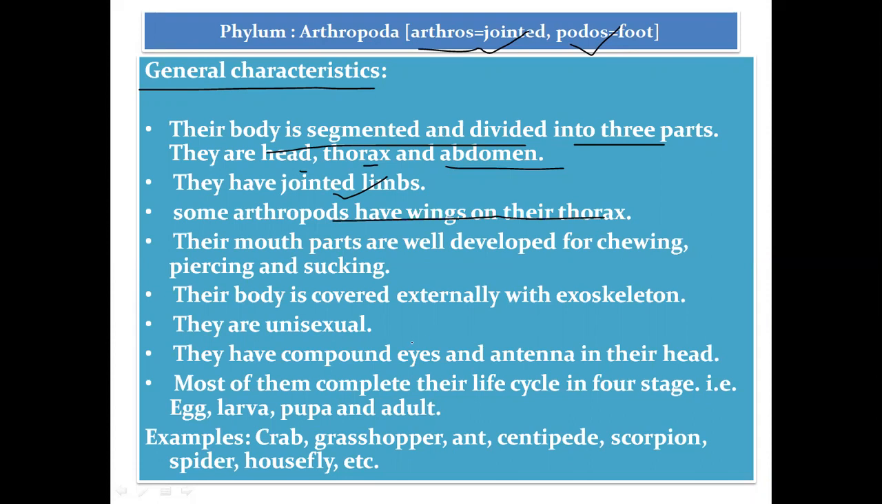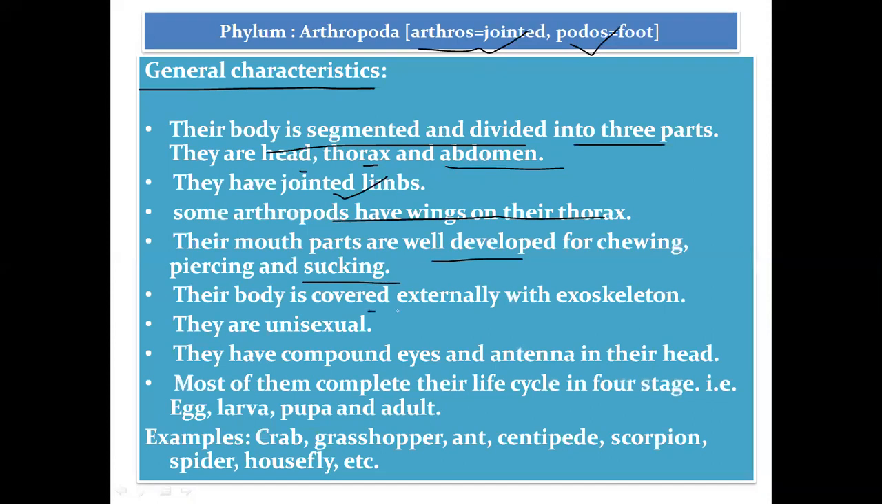Their mouth parts are well developed for chewing, piercing, and sucking. Piercing means making a hole. Their mouth parts are well developed for chewing, piercing, and sucking.